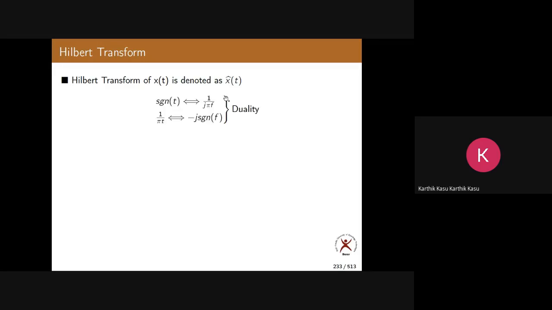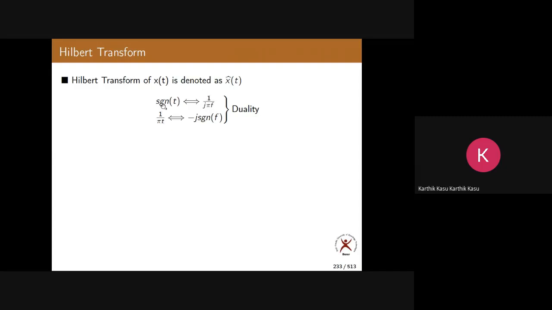Now, this is a duality from your signals and systems course. So you know this duality principle: x of t, x of omega, x of minus t, x of minus omega, all those things. If you don't know, just refer to your signals and systems course. This is the signum function. You might have studied it already. The signum of t has a Fourier transform of 1 by j pi f.